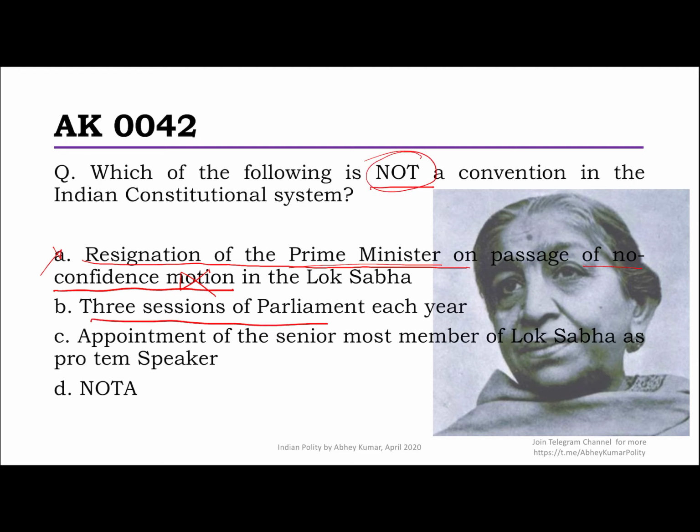Similarly, option B, 3 sessions of Parliament each year. This is also not a written provision anywhere. It is a convention. Hence, not the correct answer of this question. I'm sure we know that under Article 85, the Constitution is very clear that the maximum time that can lapse between 2 sessions of Parliament is 6 months, which essentially means that we must have 2 sessions of Parliament every year. However, we have 3. It has been a convention: the budget session, the monsoon session and the winter session.